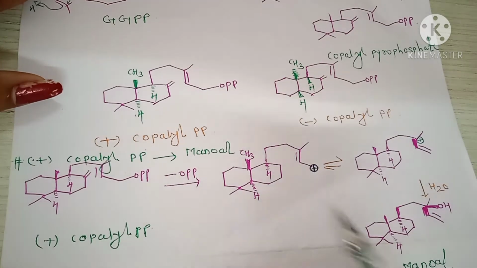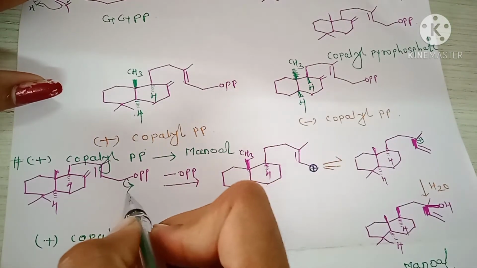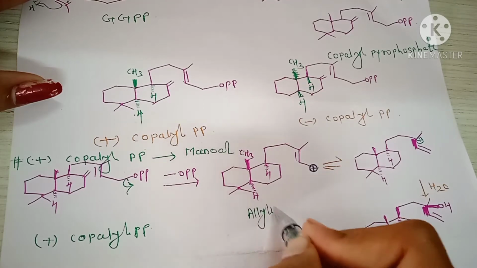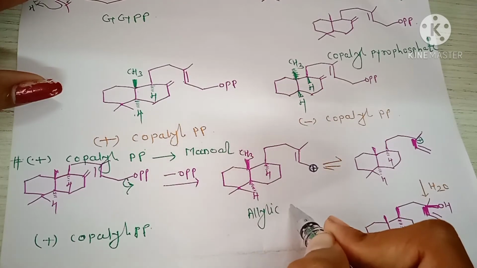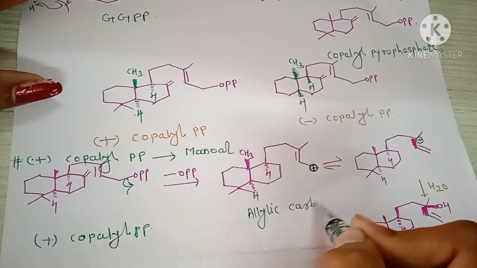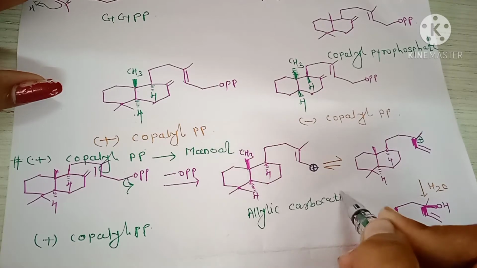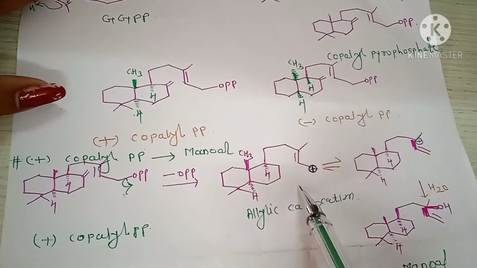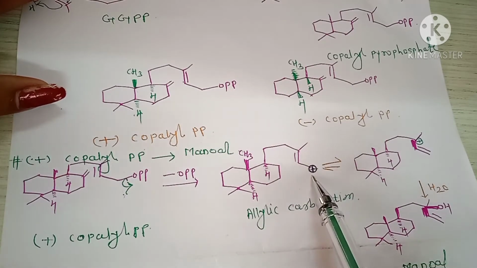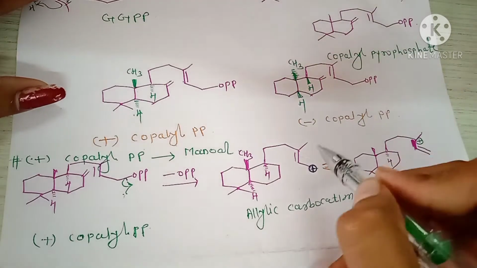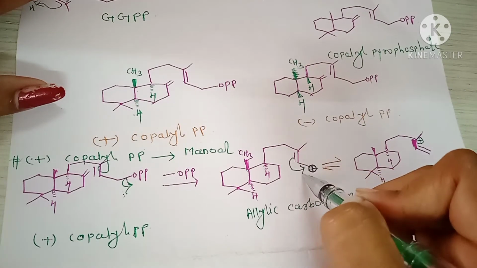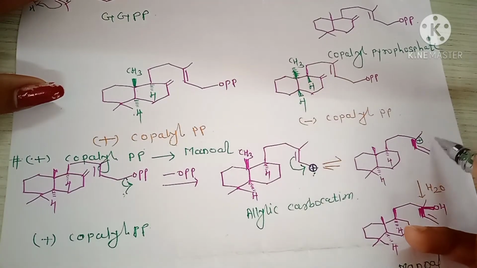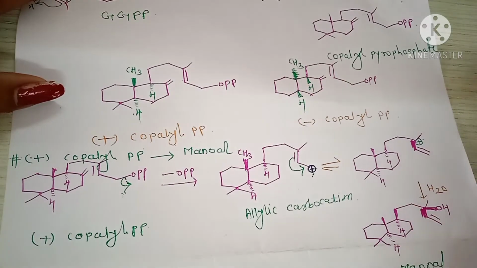Step first is the loss of OPP and the formation of allyl carbocation. Loss of this proton and formation of allylic carbocation. Next, this bond shifted here and stabilized the carbocation and formation of new tertiary carbocation.